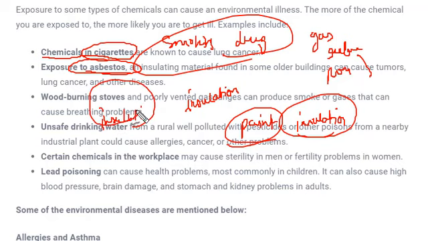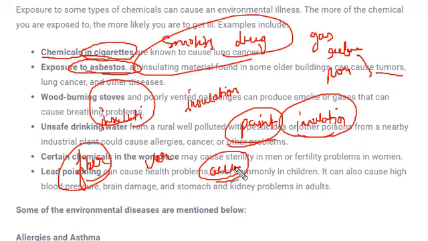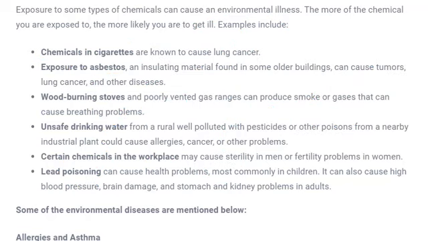This was used in many industrial areas, many buildings. But it can lead to tumors. Why can it lead to tumors? Because asbestos contains huge amounts of fibers. These fibers are very fine and they may get accumulated in the human body, and that accumulation may cause tumors, lung cancer and many other diseases. So exposure to asbestos is also very dangerous.